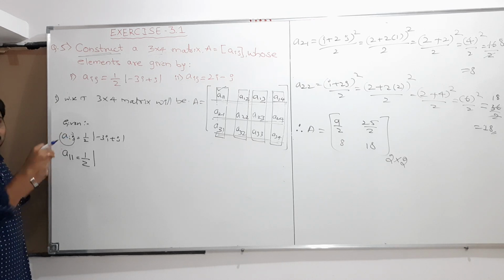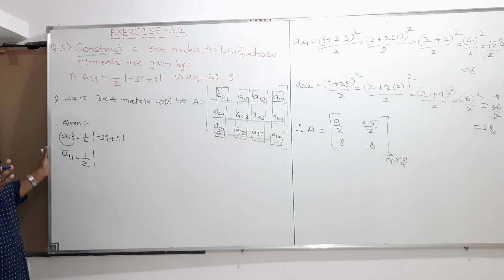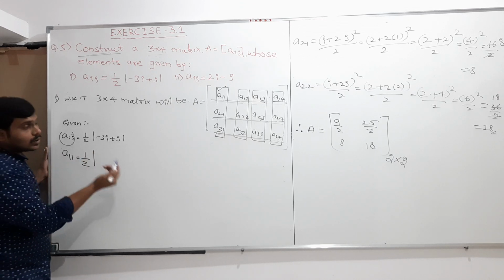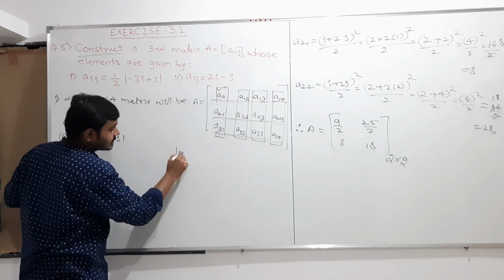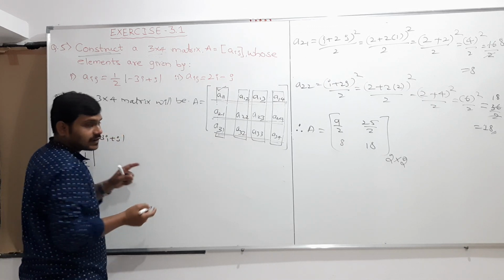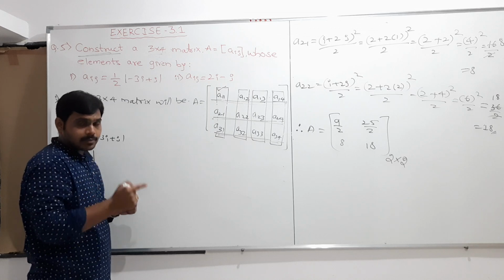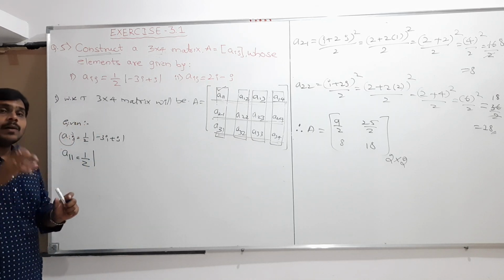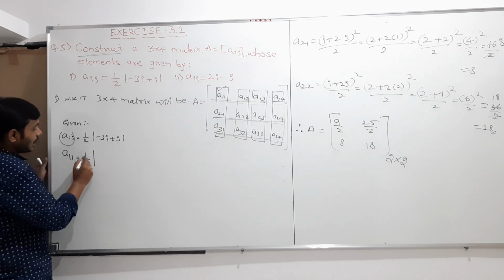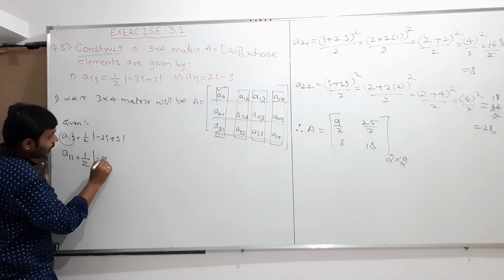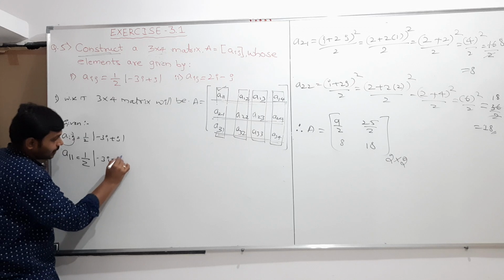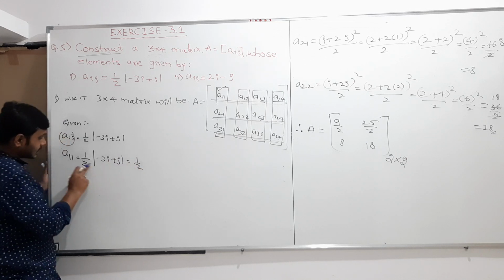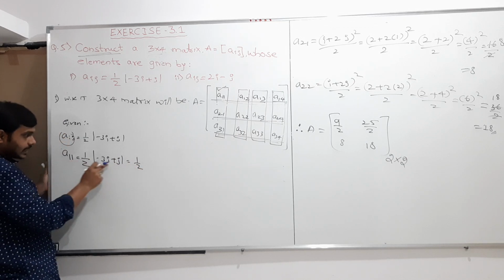Modulus has many meanings, but as of now I require only this meaning. So half modulus of minus 3i plus j, and I will substitute the i value as 1 and the j value as 1.